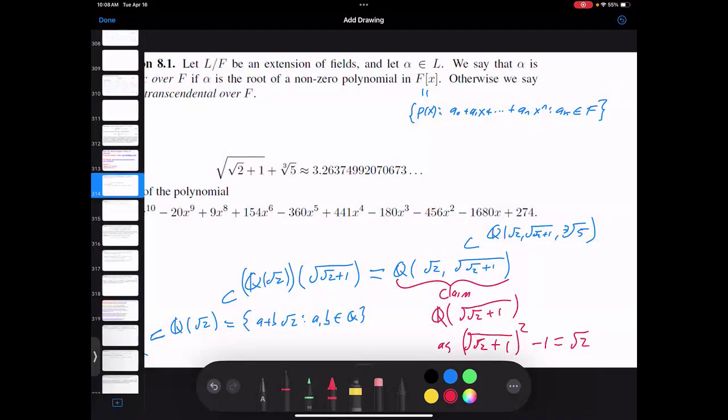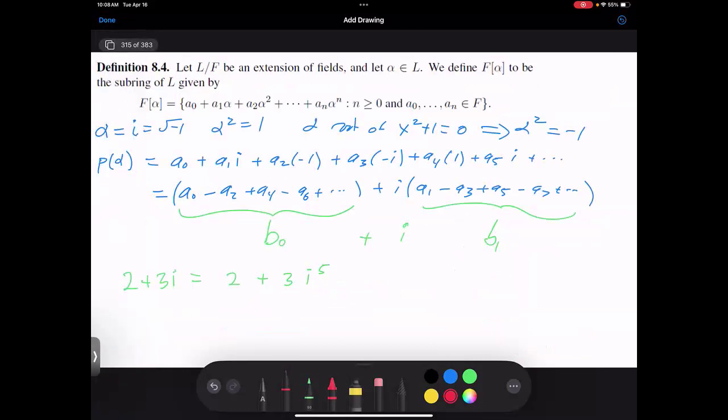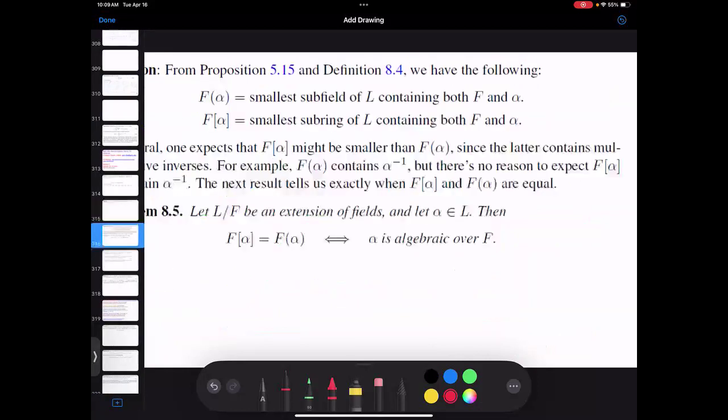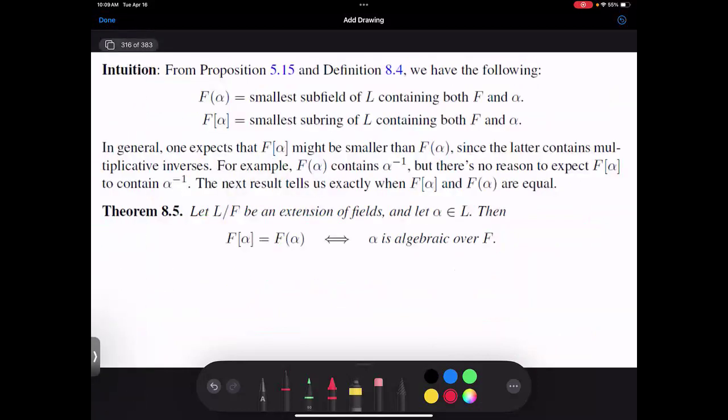Okay, so we talked a little bit about what this ring looks like. And we noticed that if alpha squared equals -1, every time we have an alpha squared, we can replace it with a -1. So we would never have degree 2 or higher in the expansion like this. It turns out that this is a more general phenomenon.